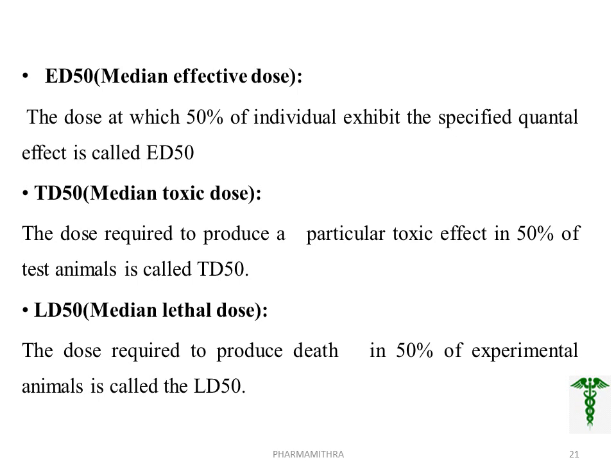Next, ED50, that is median effective dose. The dose at which 50% of individuals exhibit the specified quantal effect is ED50. Whereas TD means median toxic dose. E means effective, whereas T means toxic. Here, instead of the effective dose, the dose required to produce a particular toxic effect in 50% of test animals is TD50.